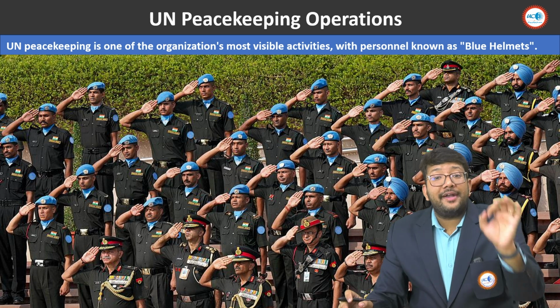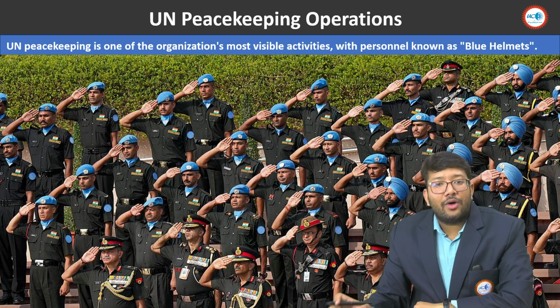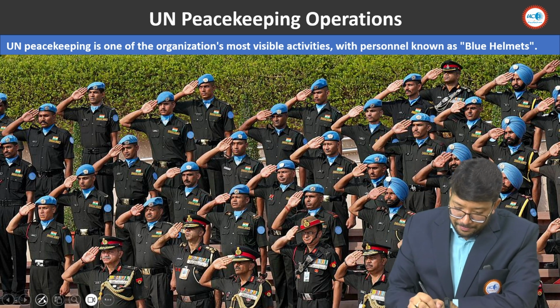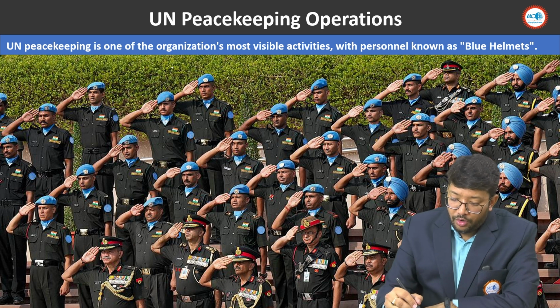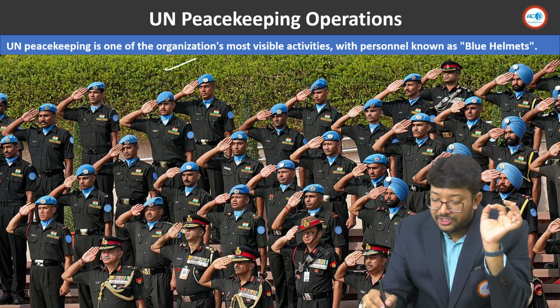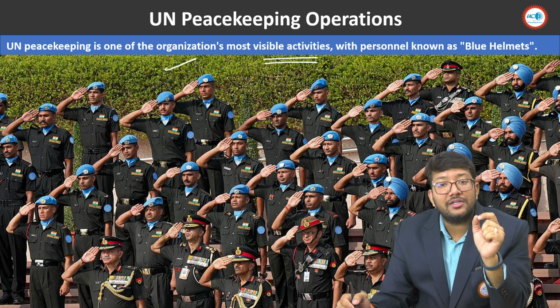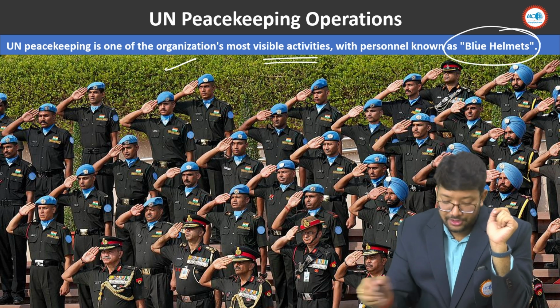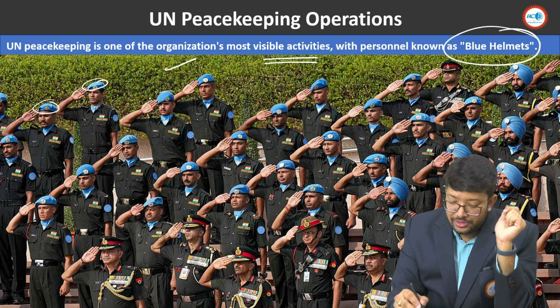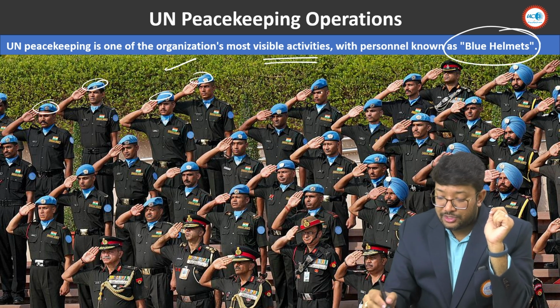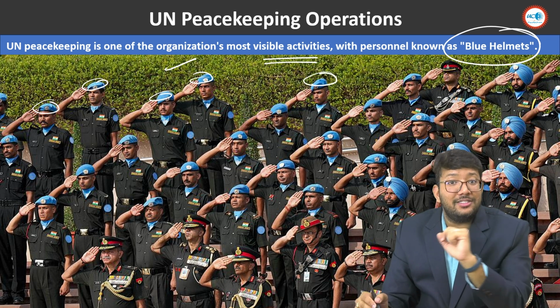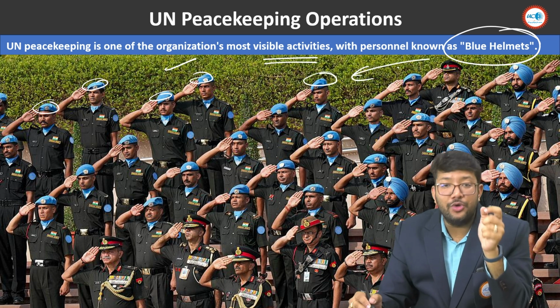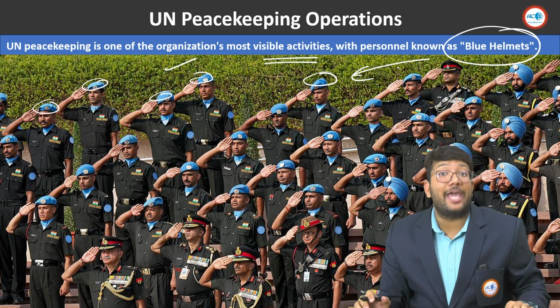Then comes United Nations peacekeeping operations. What are these? United Nations peacekeeping is one of the organization's most visible activities, with personnel known as blue helmets. As you can see, these are the Indian soldiers who are serving in the United Nations peacekeeping operations. They are called blue helmets because they are wearing blue caps basically.